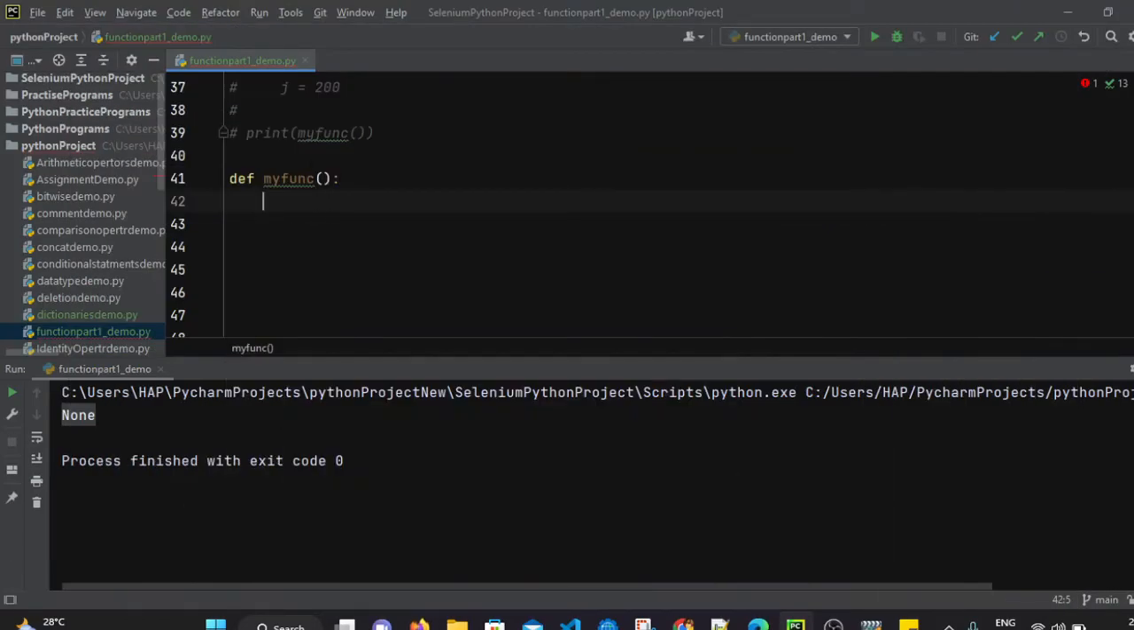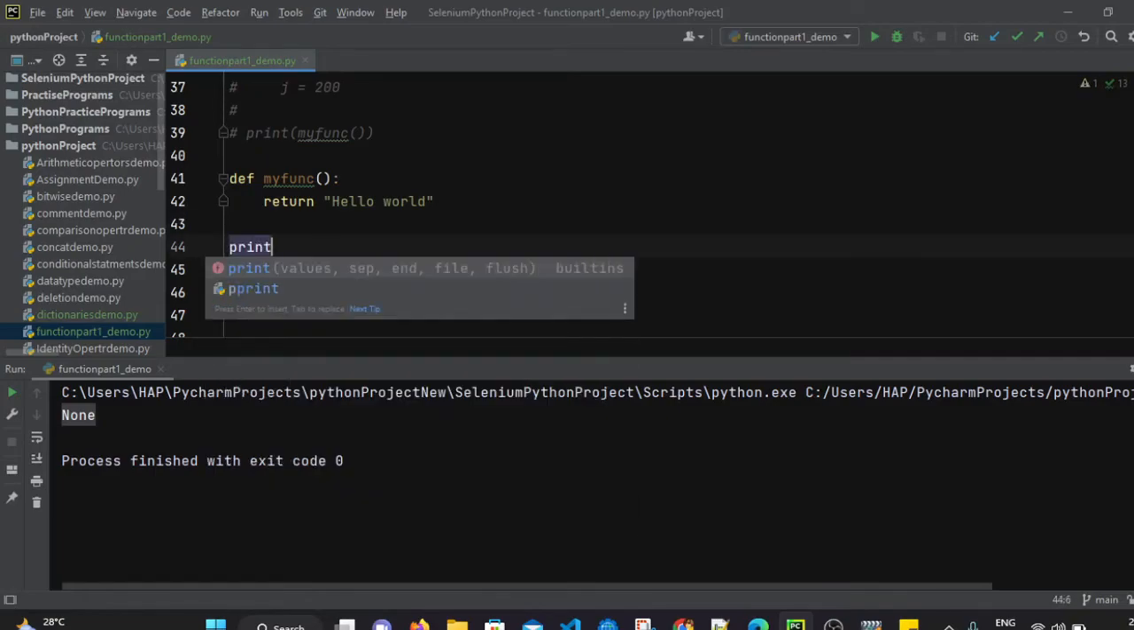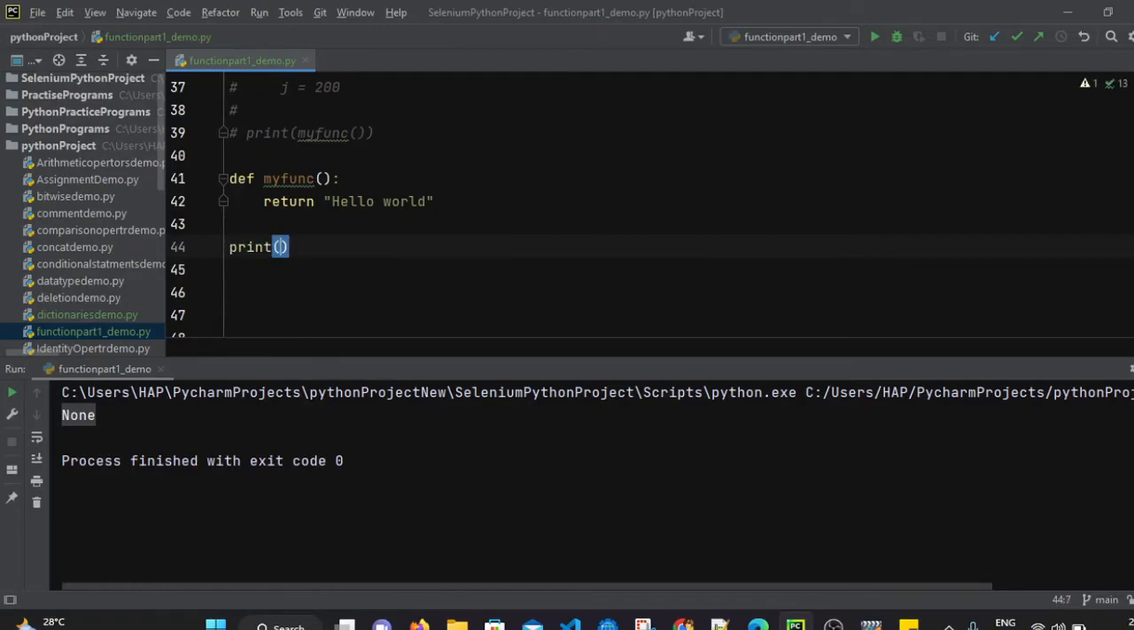So we have defined the function and we can directly return, let's say, return hello world. So when we call this function, let's call this function with print. It will simply print hello world, right? So it is not taking any arguments, but it is returning some value. So that is also possible.